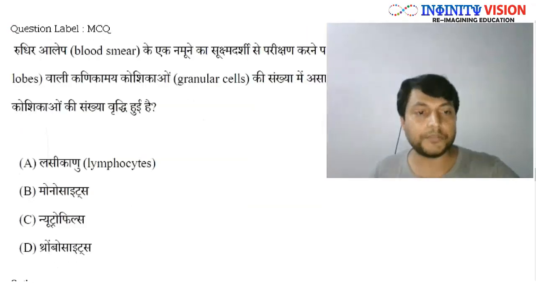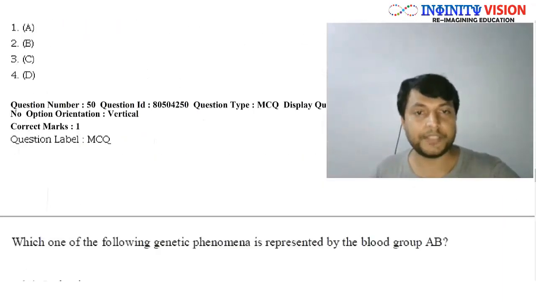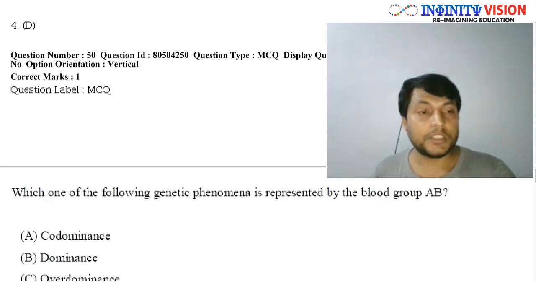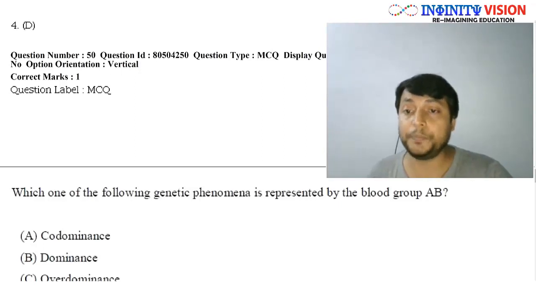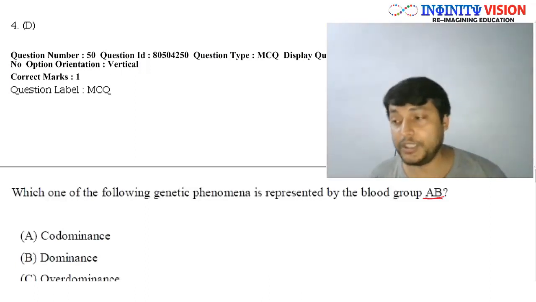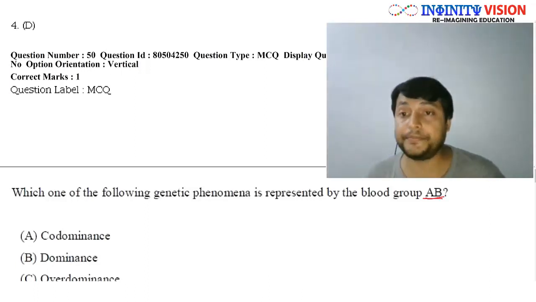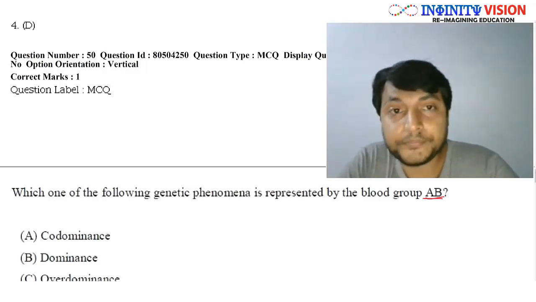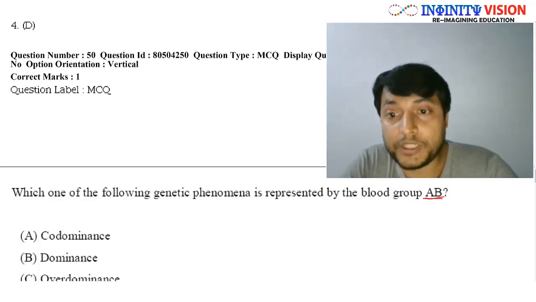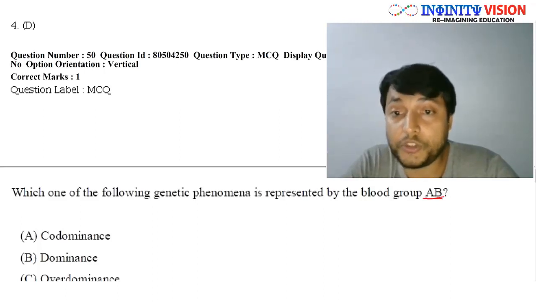Moving on to question number 50. Let's see the question. The question says, which one of the following genetic phenomena is represented by the blood group AB? Okay. Now, for this, you need to have the knowledge of genetics. I will be covering genetics in good detail because it is a very, very important topic, as well as very interesting topic. Interesting and very important because a lot of questions are asked from this topic.